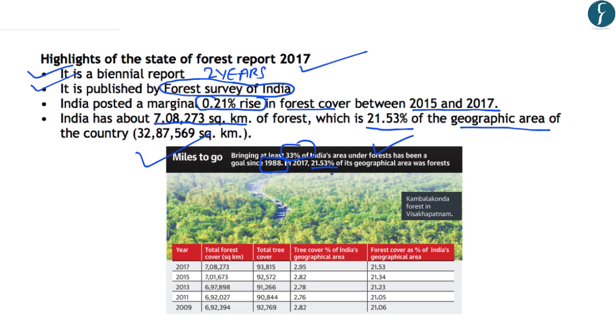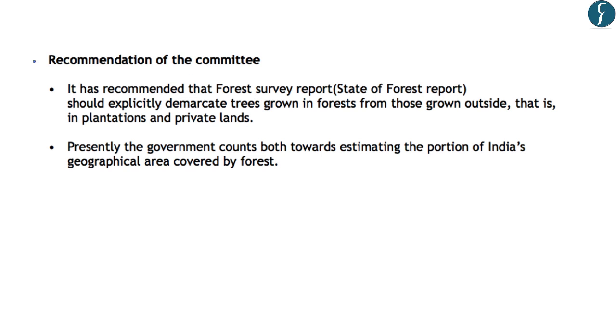geographical area. Now if you look into this table, this column provides the total forest cover of India, and this includes all those areas which are greater than 1 hectare and have a forest canopy of greater than 10%. However, the total tree cover includes all those areas which are less than 1 hectare and are outside the recorded forest areas. Now let us look at the recommendations of the high-powered committee of the Ministry of Environment and Forest.